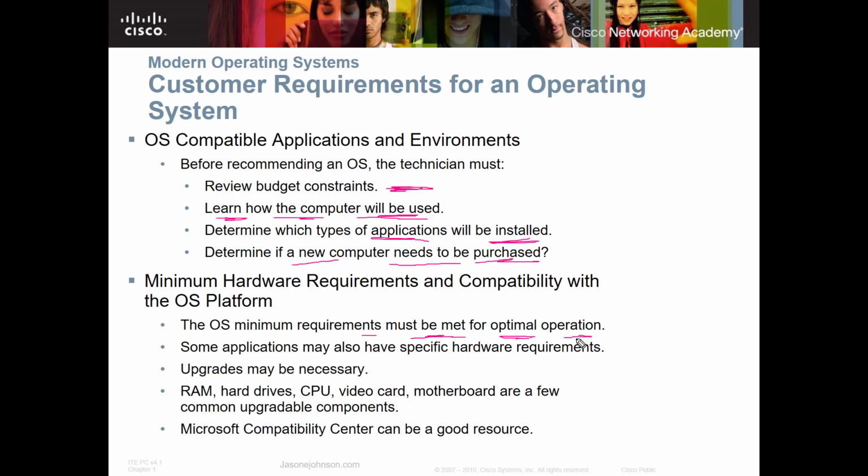Upgrades may be necessary to your current computer. You may need to put more RAM in. You may need to upgrade your hard drive and put a different hard drive in. So you may need to put another video card in. And then the best place when you're dealing with Microsoft is check the Microsoft Compatibility Center. That can be a good resource, and I'll put a link in the description below for that. You can go in and look for the compatibility on those components in your hardware to see if that's going to match the operating system that's going to be installed.